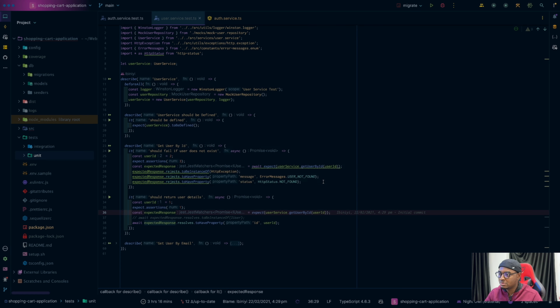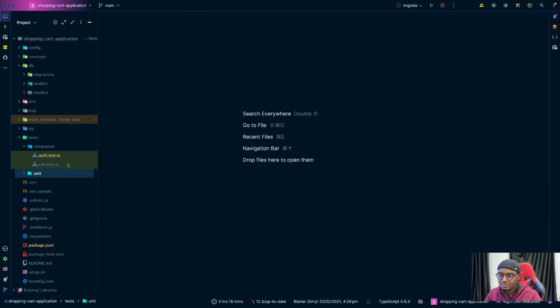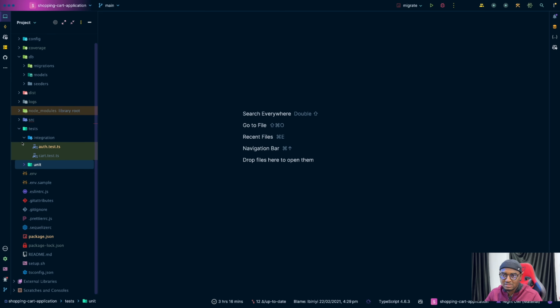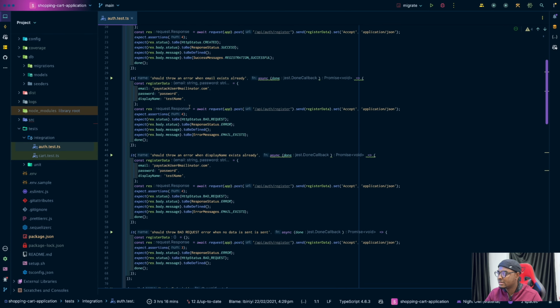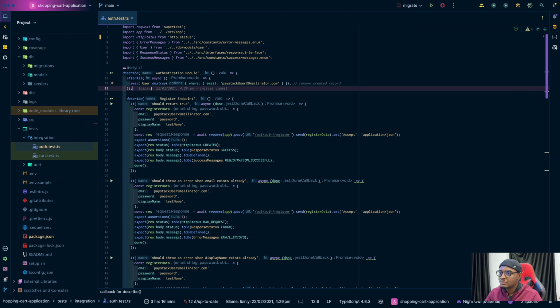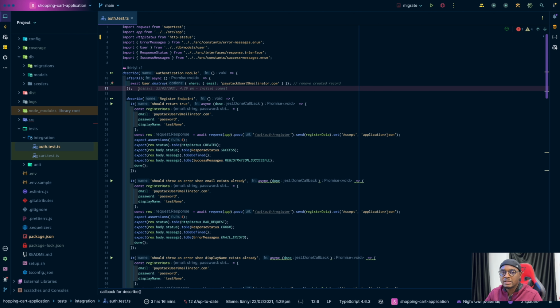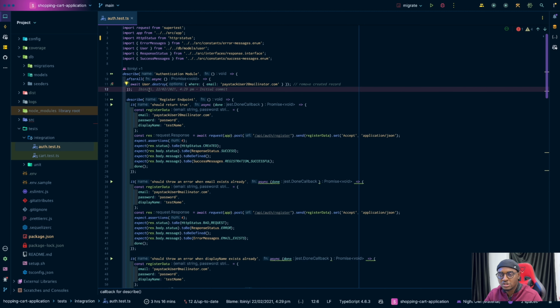And what I did for integration tests, you can see I tested auth and cat because those are basically the main endpoints I had. This one actually connects to the actual DB. That's one thing. For integration tests like this, it makes sense to connect to an actual database, but usually it's a separate test database, not the same database that you use in production or even for normal development.